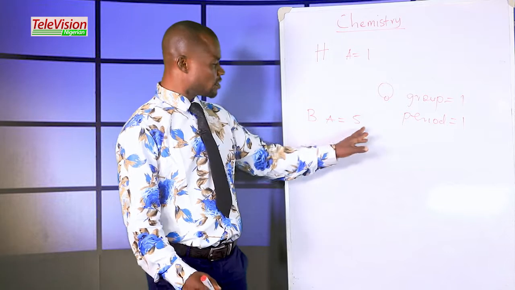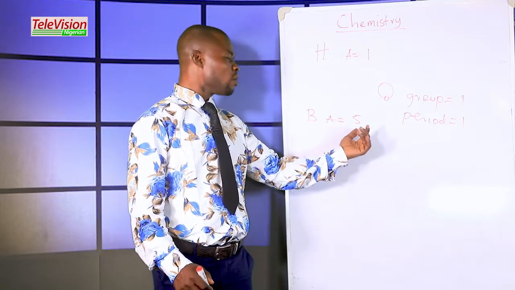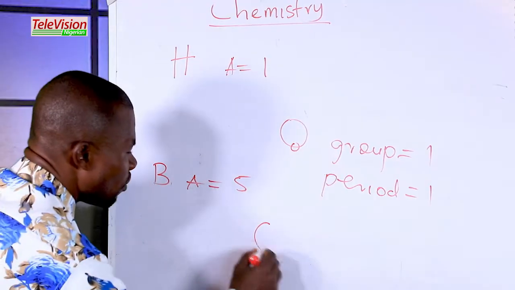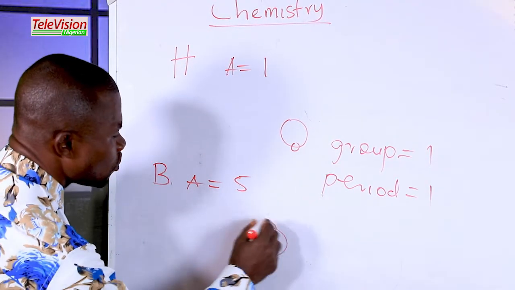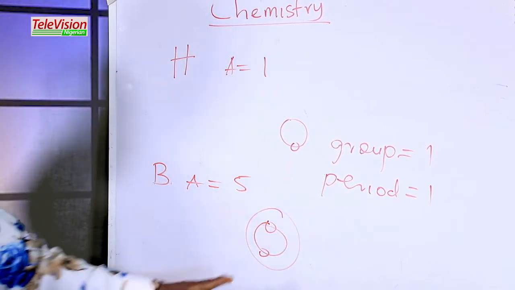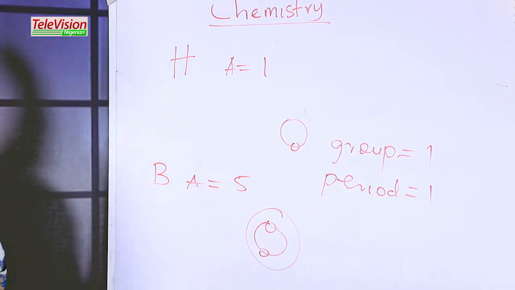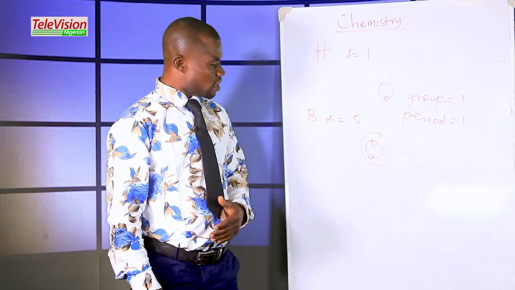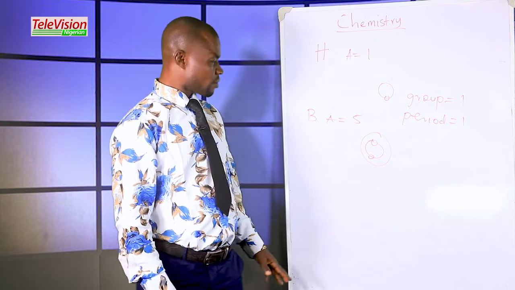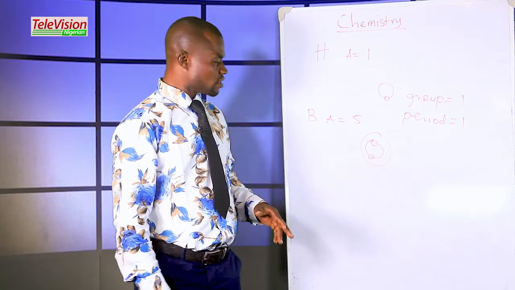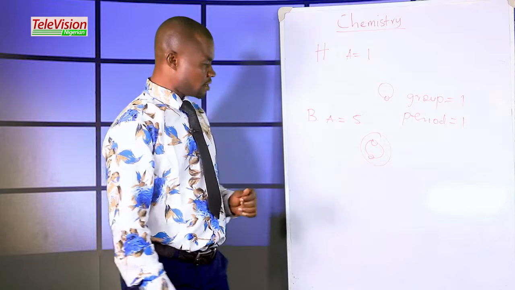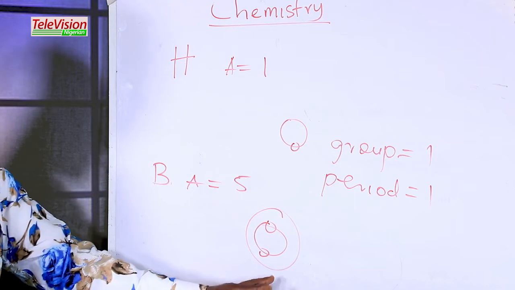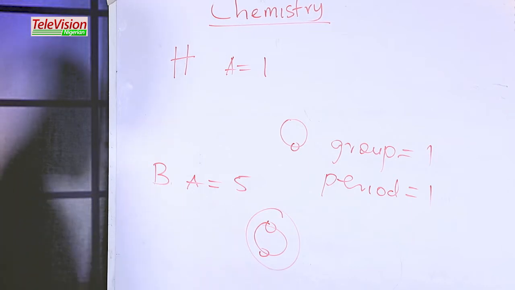The atomic number of boron is 5. We are going to configure this boron, which is going to be 1, 2. The first orbit will take 2 electrons, as it was discussed during our previous lessons. We discussed the number of electrons which each orbit can take. So this is the K shell, it will take 2 electrons, and the L shell will take 8 electrons.